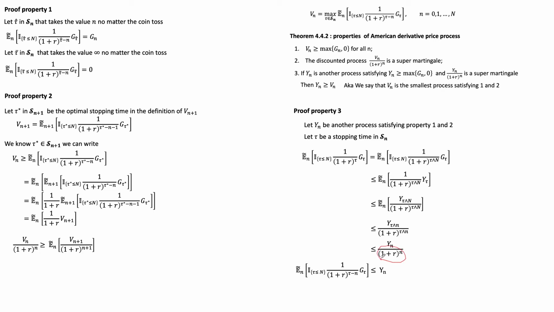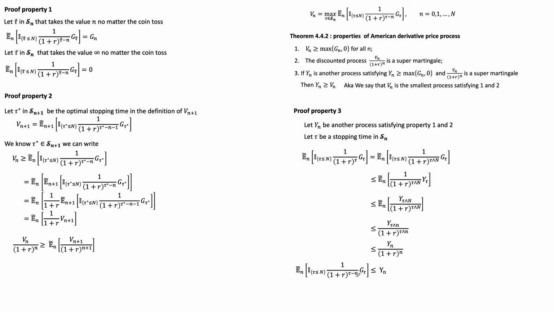If you multiply by 1 plus r, I get basically this Yn here. And multiplying by 1 plus r to the power n is the same thing as multiplying by 1 plus r to the power minus n. So that's where this minus n is coming from at the denominator here.